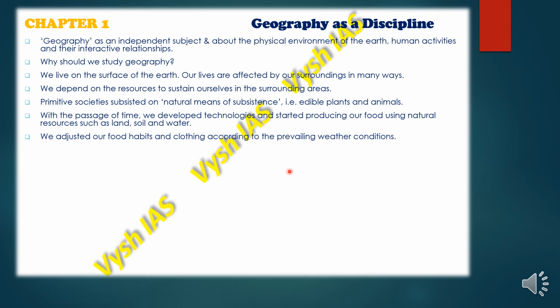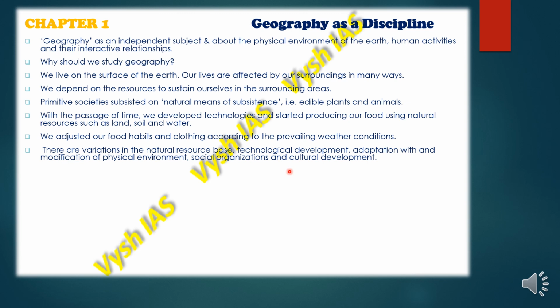Also we adjusted our food habits and clothing according to the weather conditions prevailing in the region, and these variations in the natural resource base, the technological development, adaptation with and modification of physical environment, and also social organizations and cultural development. So as a student of geography, you should always have this why question in your head about all the phenomena which occur around us and which vary over space.